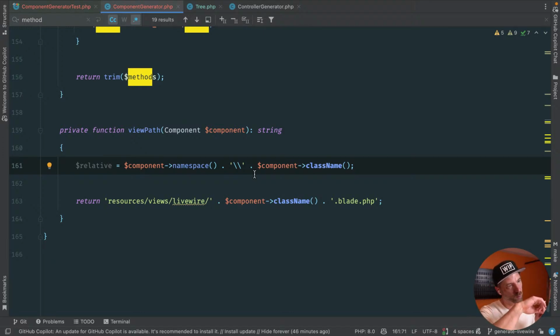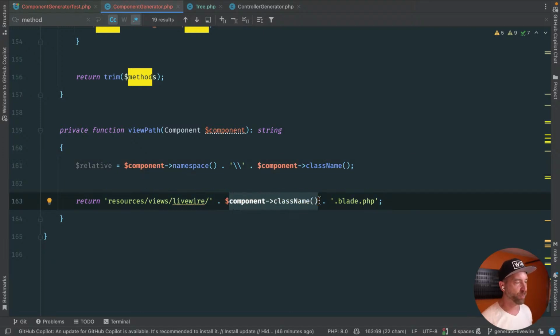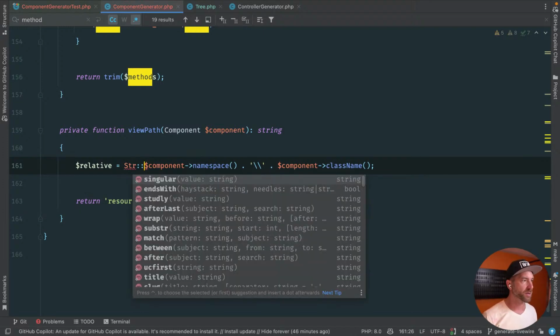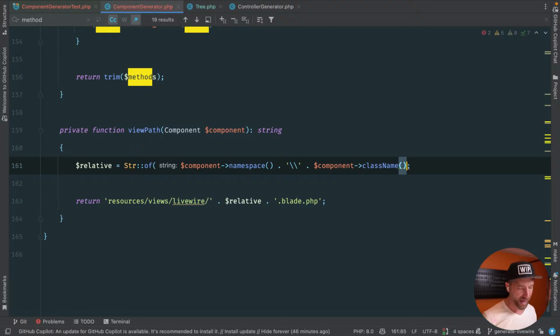We're going to clean that up, and we need to output this slugified. Actually, there's a lot of stuff we need to do with this, so let's get some string manipulation going on here. Let's do string of that. The assumption is that you have a namespace and a class name. We're going to put it together to create the relative path, and then we're going to slugify that, all that kind of stuff.